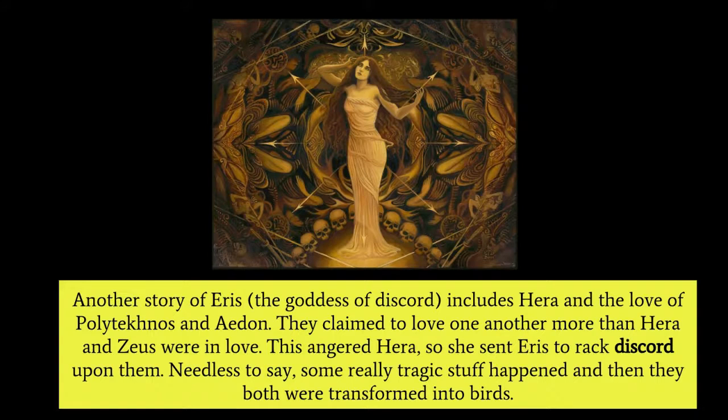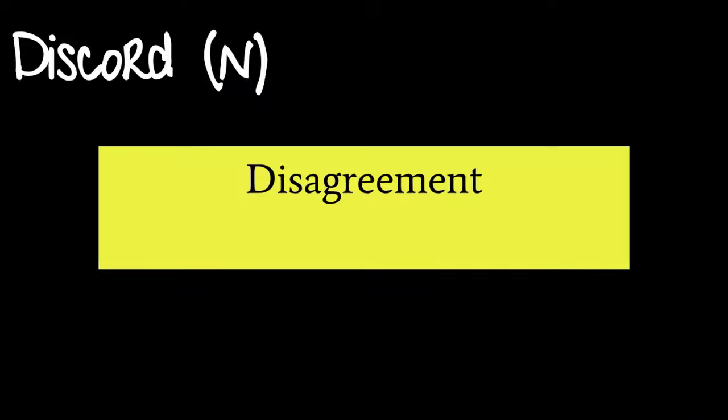All right, so discord means disagreement, but what you want to notice here is that discord isn't simply a simple argument. Discord has connotations of intense chaos. So it's the idea of there being such an intense degree of fracas or rioting that it just creates complete chaos. So please know that when you look at this definition, it's not just simple disagreement.